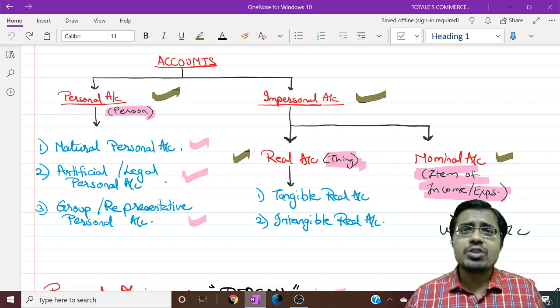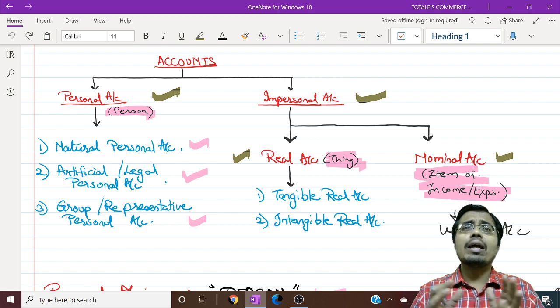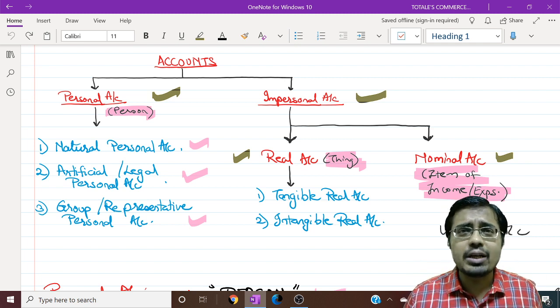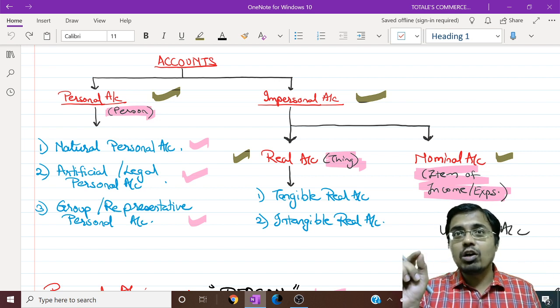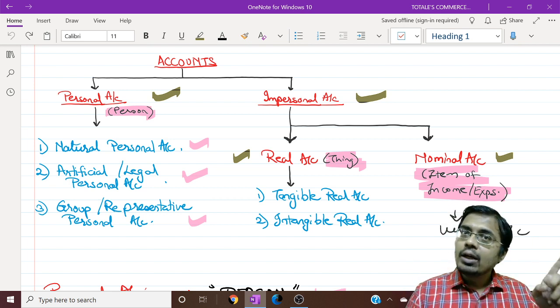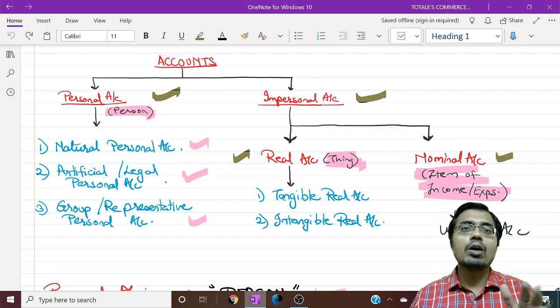And the last type is nominal account. Nominal account is an account which deals with accounts of incomes or expenses. Now nominal accounts are also known as unreal accounts. We need to keep in mind one thing, that is nominal account is expense and income which are already received or paid, and group or representative personal account deals with expenses which are outstanding or prepaid, accrued or pre-received.